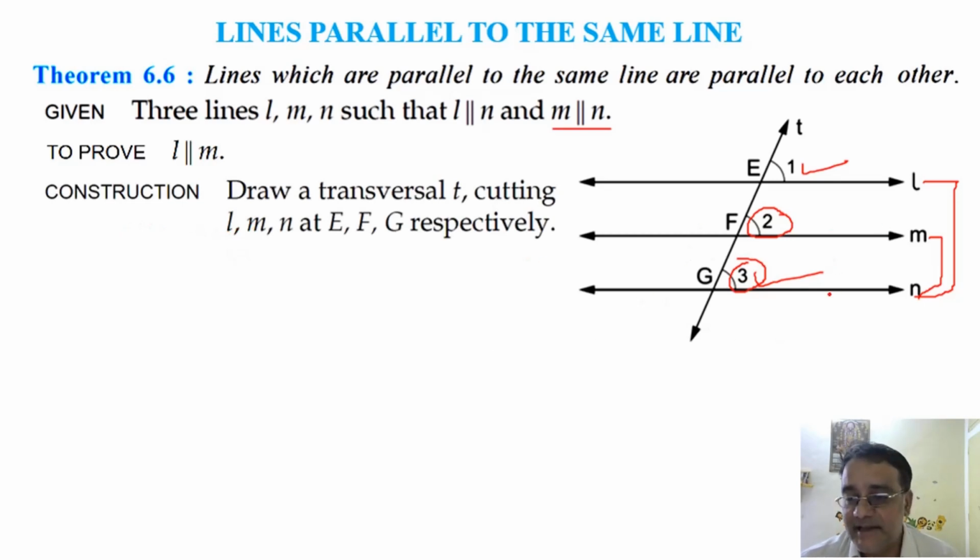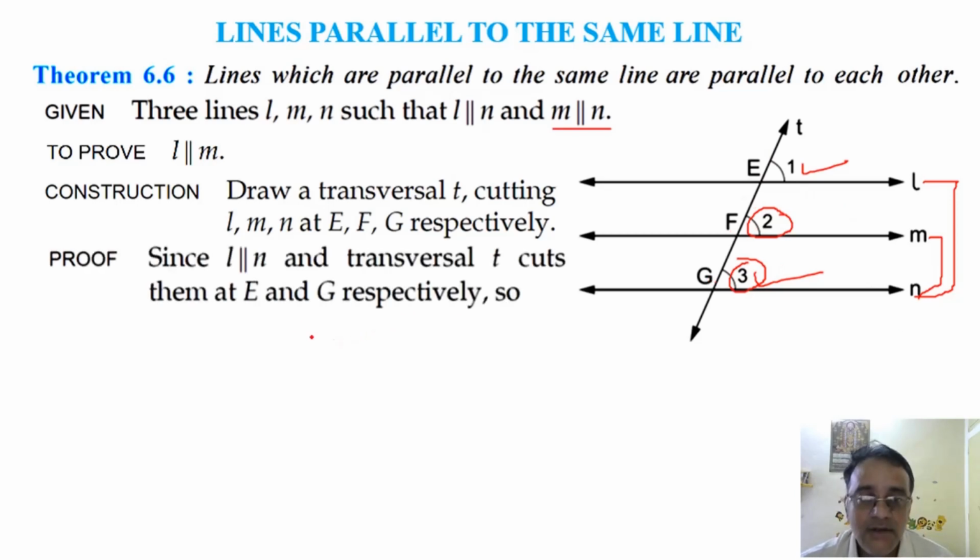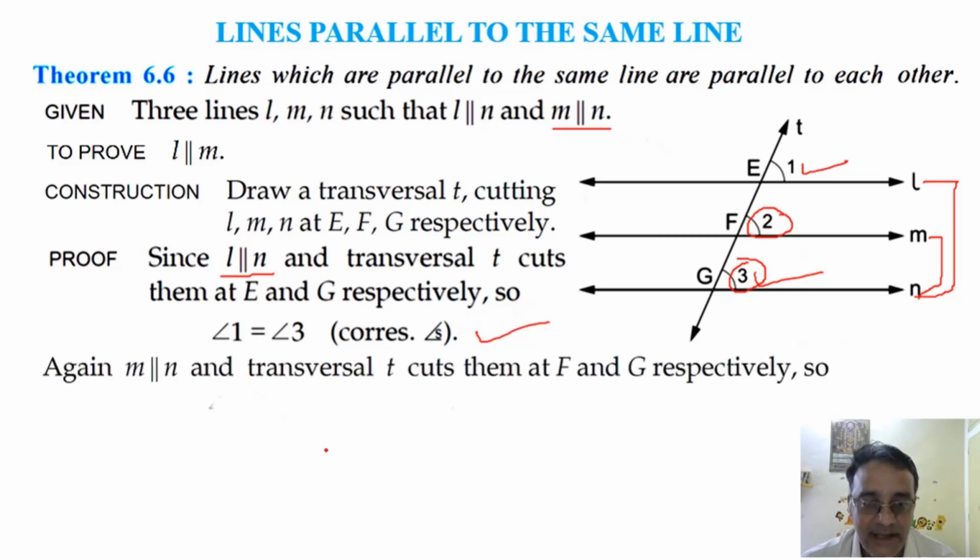See, three lines are given and now we are going to draw a transversal, क्योंकि क्वेश्चन में ट्रांसवर्सल नहीं दिया, स्टेटमेंट में ट्रांसवर्सल नहीं दिया है. So we have to draw a transversal T cutting L, M, N at points E, F, G respectively. Now L is parallel to N will imply angle 1 is equal to angle 3, that we already discussed. And next is M is parallel to N will imply angle 2 is equal to angle 3.